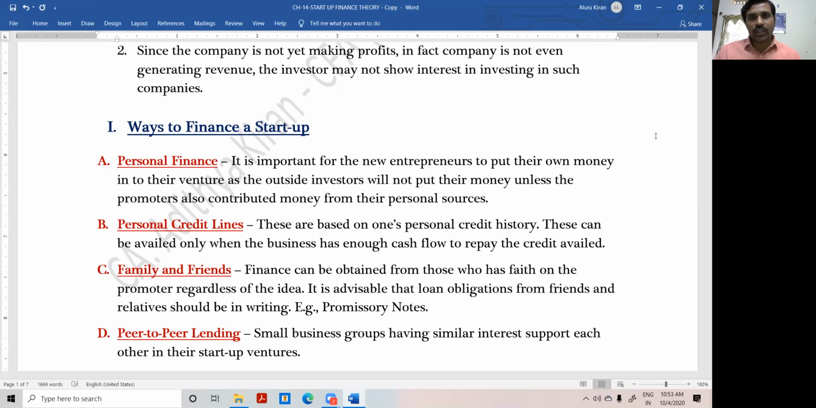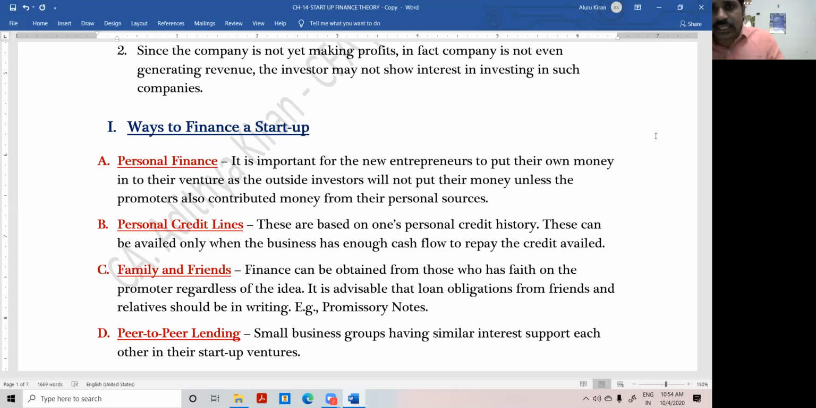It is important for new entrepreneurs to put their own money into their venture, as outside investors will not put their money unless the promoters also contribute money from their personal sources. That means even if you are raising money from outside sources, you should invest at least 10 to 20% of the capital required by your own. You should have some skin in the game. Then only will other people come forward. Because if you are not investing even a single rupee, the outsider will not rely on you. You have no fear over the business because you have not invested any rupee in it. So that is the reason.